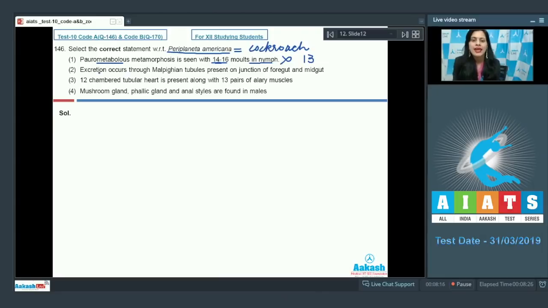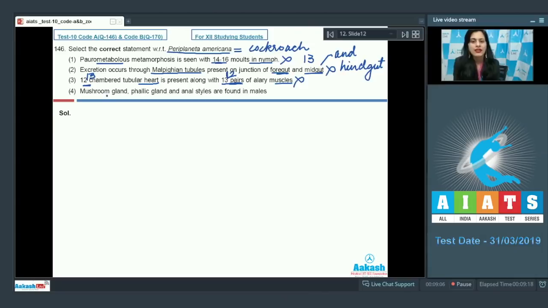The next statement is excretion occurs through Malpighian tubules present on junction of foregut and midgut, and this is an incorrect statement because Malpighian tubules are present at the junction of midgut and hindgut. The next statement given is 12-chambered tubular heart is present along with 13 pairs of alary muscles, and this is an incorrect statement because 13-chambered tubular heart is present along with 12 pairs of alary muscles.